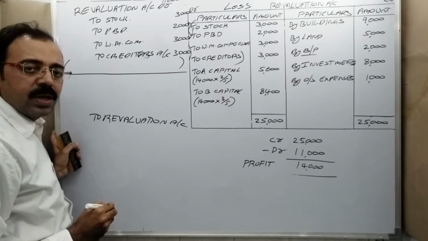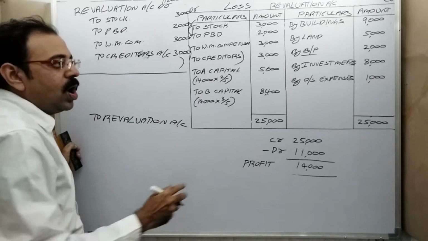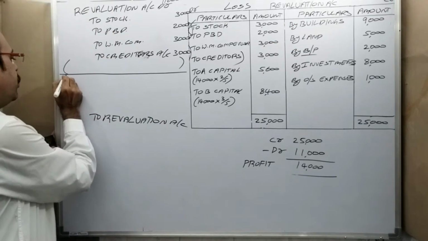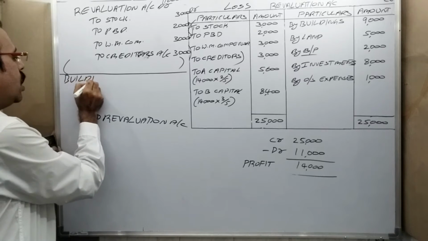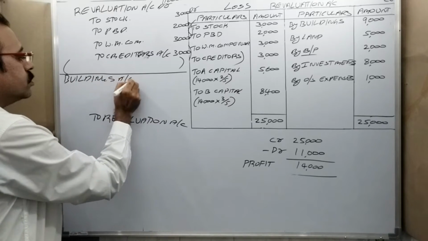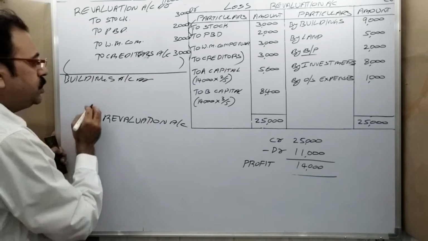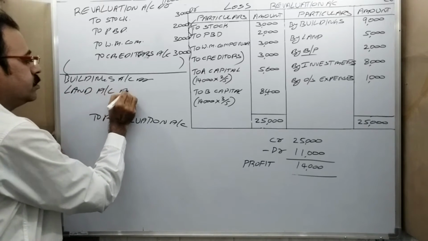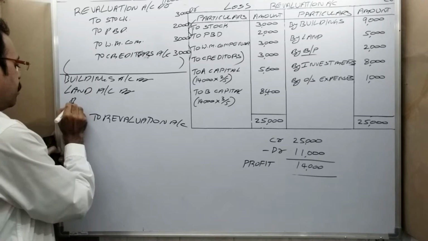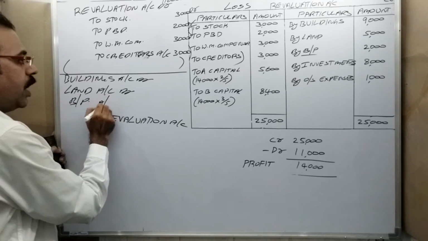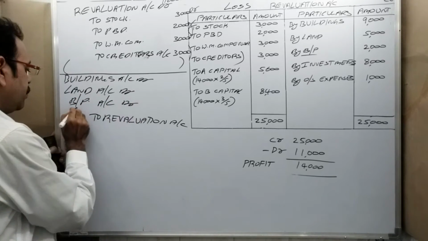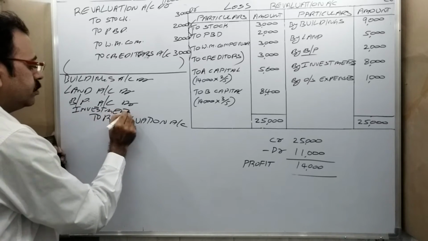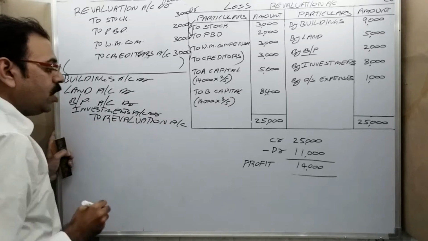should be there. Then debit side what to write? All these words one by one we should debit. Therefore, buildings account debtor. Next, land account debtor. Bills payables account debtor. Investments account debtor.